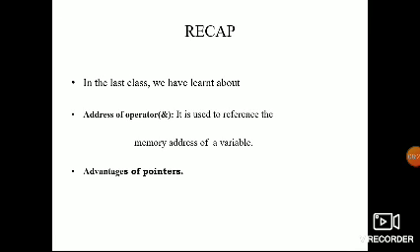So the recap: the address-of operator is used to refer to the memory address of the variable. And the advantages of pointers, what we discussed from the start, you can refer to.